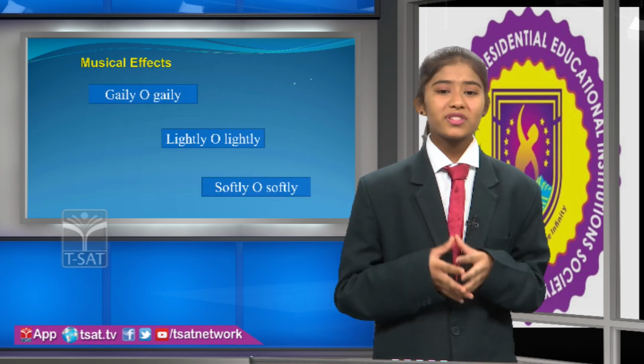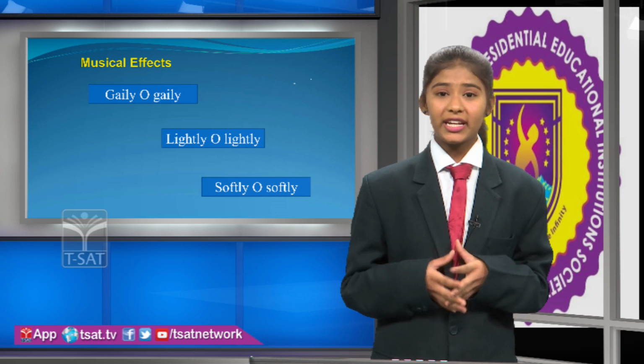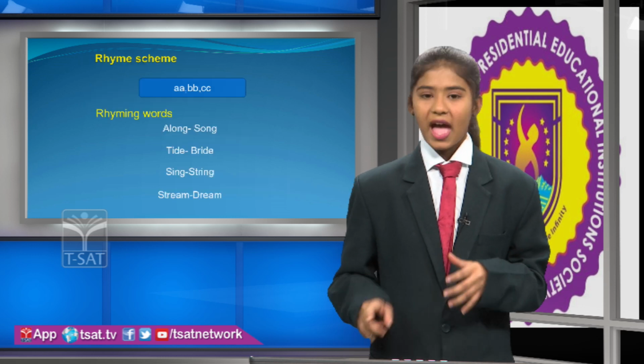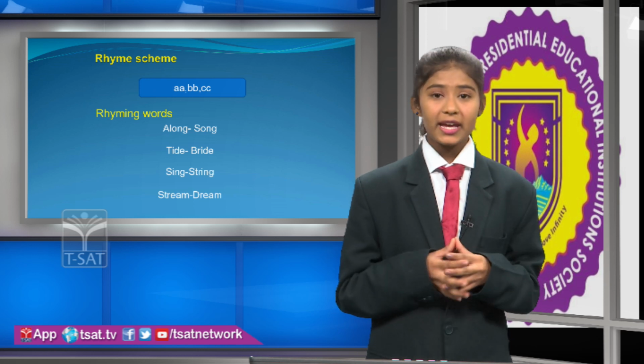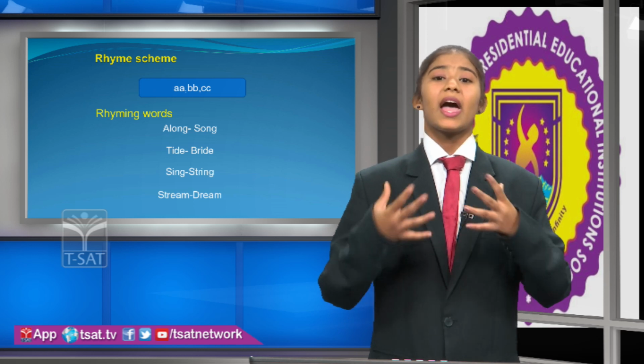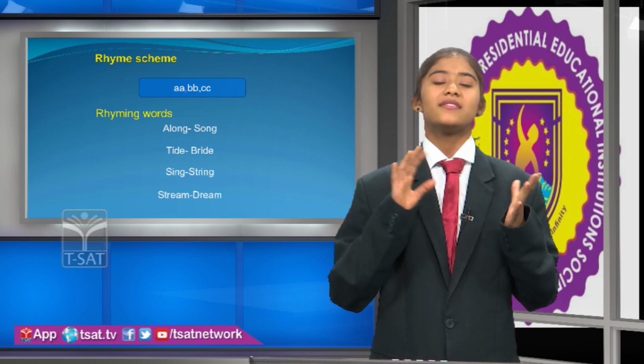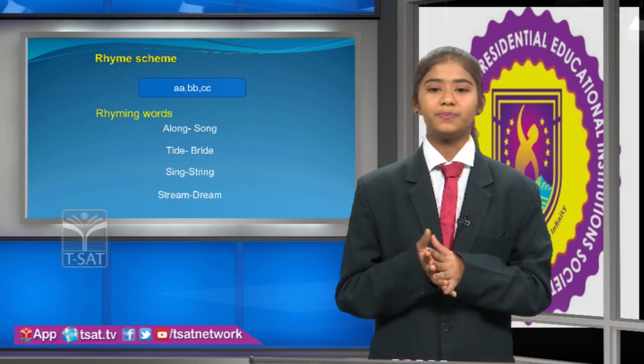In the poem, the musical effects are "gaily, oh gaily, lightly, oh lightly, softly, oh softly." And the rhyming scheme is AA, BB, CC. And the rhyming words are along and song, tide and bride, sing and string, dream and stream.